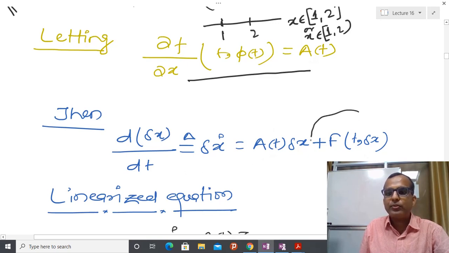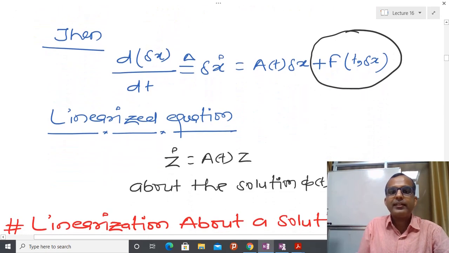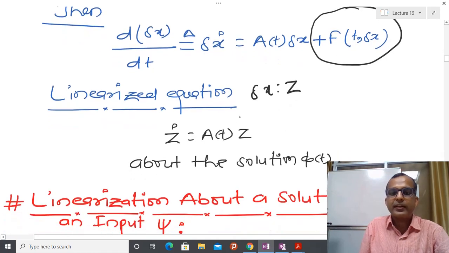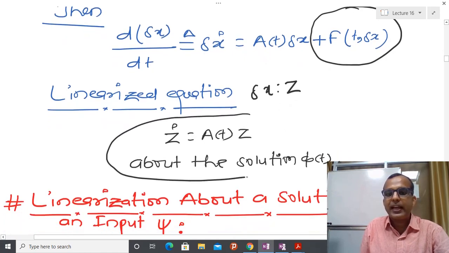I have already told you that under the continuity condition, this term is very small. So if you substitute delta x by z, just define delta x equal to z, then the linearized model you get is represented like this.